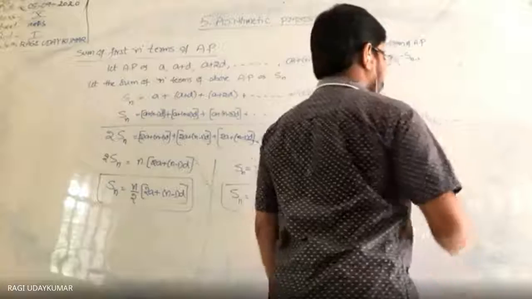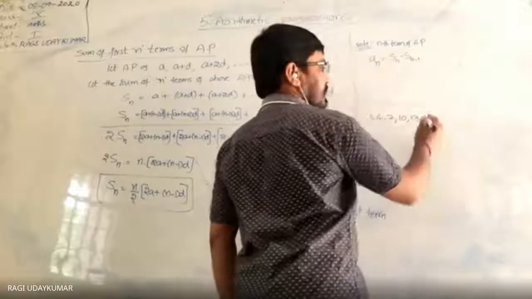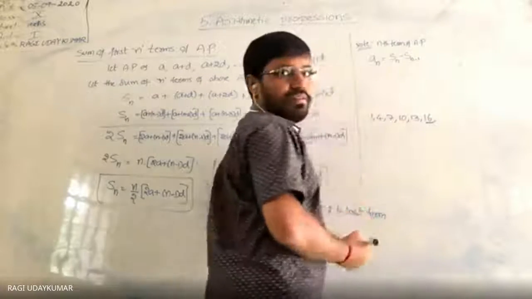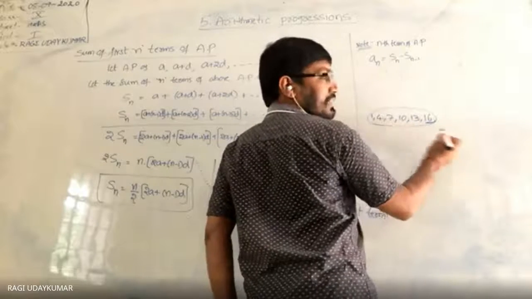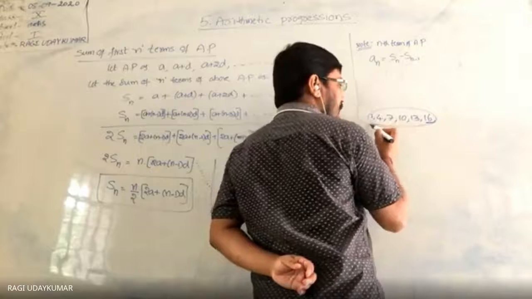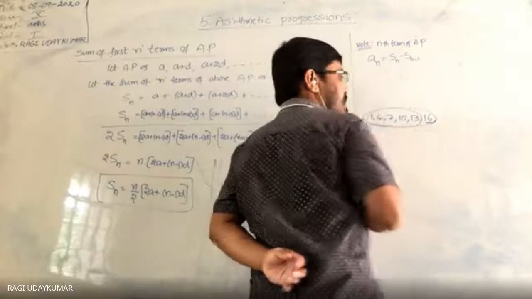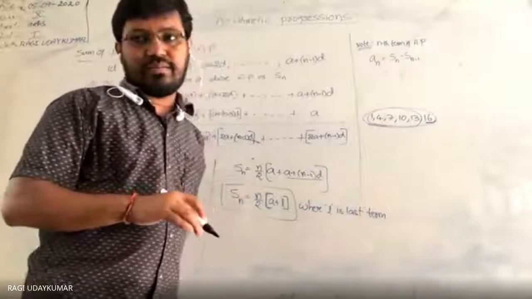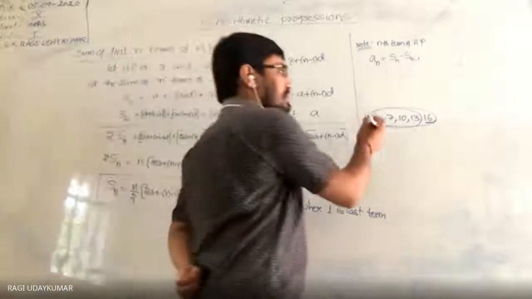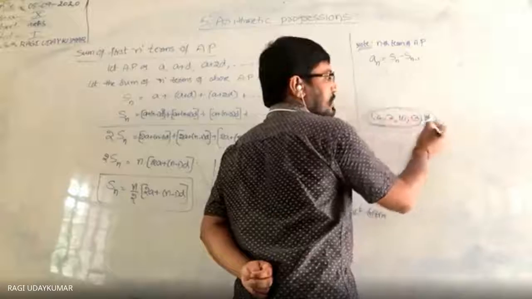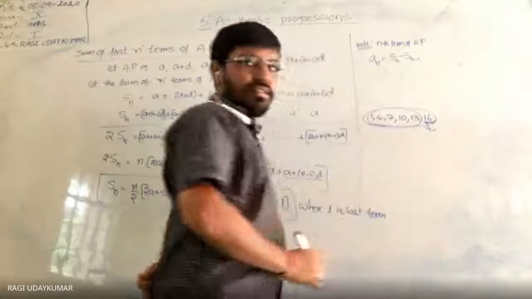Suppose I want this term. From here to here the total is the sum of the n terms, and from here to here is the sum of the n minus 1 terms, and if you subtract this sum from the total sum, you are going to get 16.